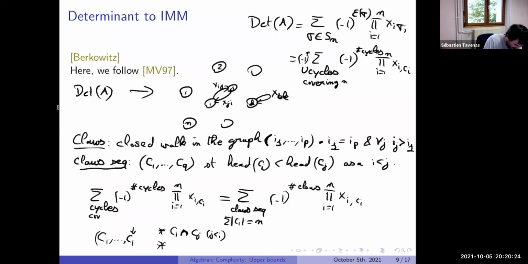I am cheating. I want to say that if there is an intersection before, I want to add the cycle, the work CI in CJ. I know in CJ at some point I will go to the vertex where there is an intersection. I add the work from CI from here. So I remove the cycle, the closed CI, and I merge it inside the closed CJ, which was before. And we know that the elements of CI are larger than the head of I, which is larger than the head of CJ.